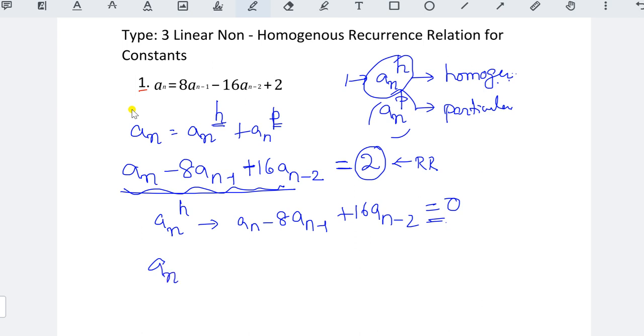And an to the power of p is the particular value, here only the constant value, that is 2. We have to find the solution for this, and the solution for that, and then combine these 2 answers, and we get the solution for the non-homogeneous recurrence relation.